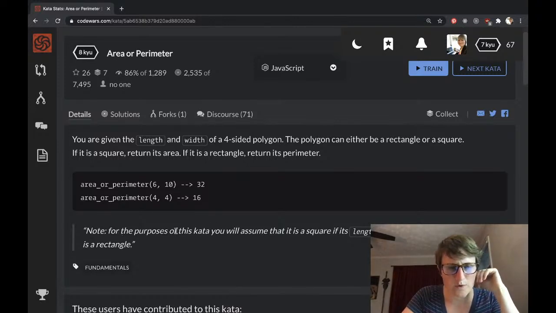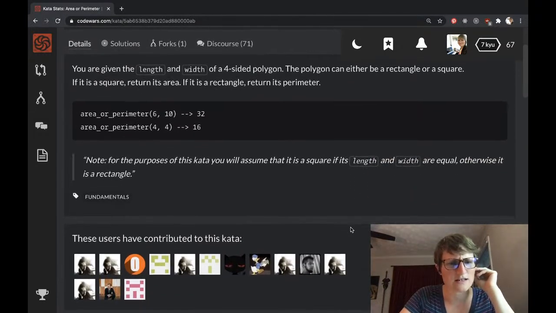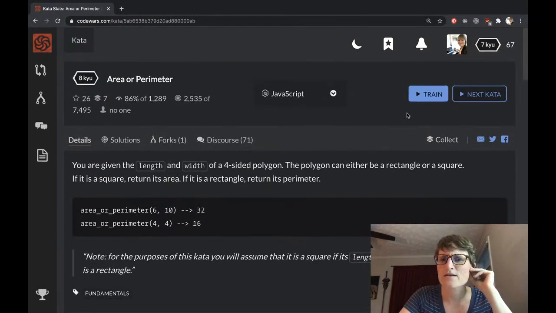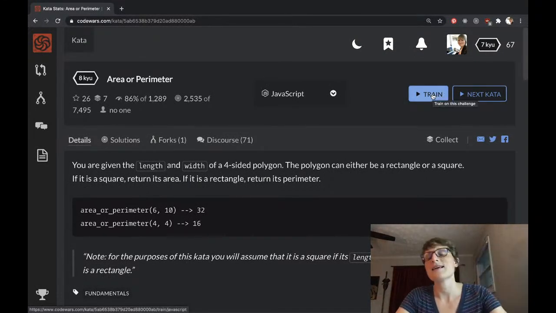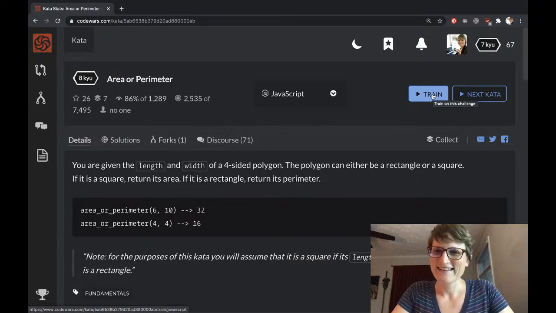And then note, for the purposes of this kata, you will assume that it is a square if its length and width are equal. Otherwise, it's a rectangle. Isn't that what they said before? Just being very clear about things. Okay, so, hey, I got another easy one. Great! I might make my 10-minute time limit after all.